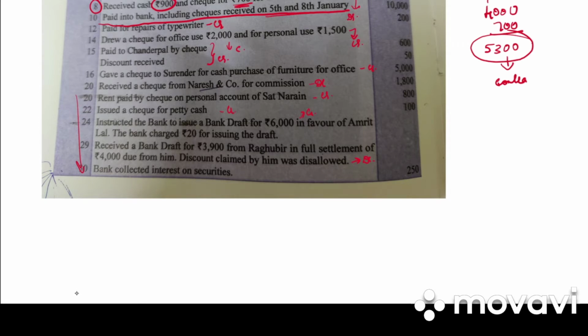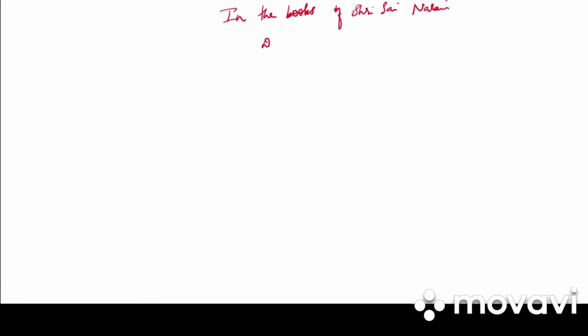Next we have bank collected interest on securities, debit side. So write down in the books of Sri Sai Naren, double column cash book.